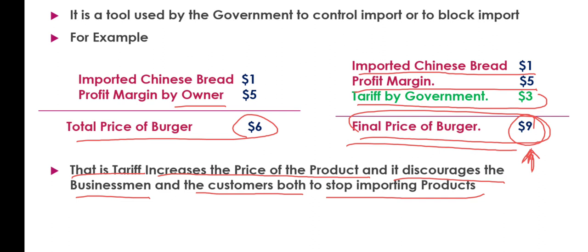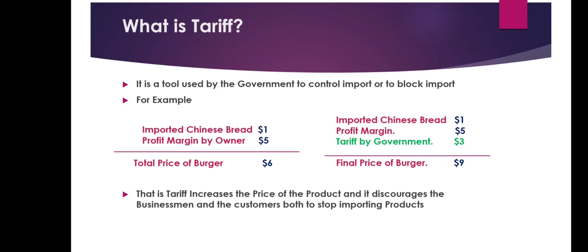So it simultaneously discourages both customers and businessmen from importing a specific product from a specific country. For example, here we are importing from China. Easy. So the next point.